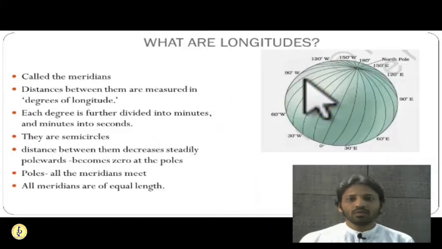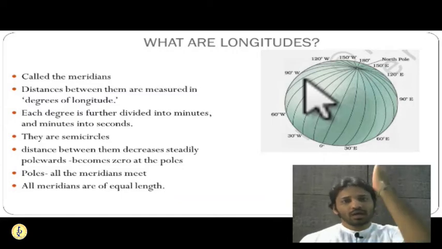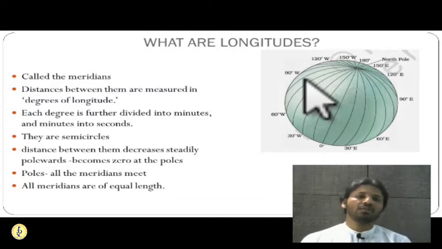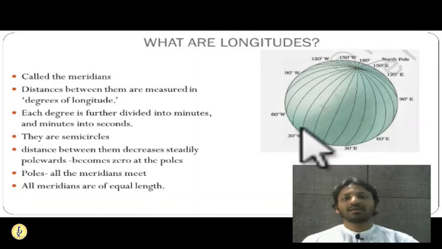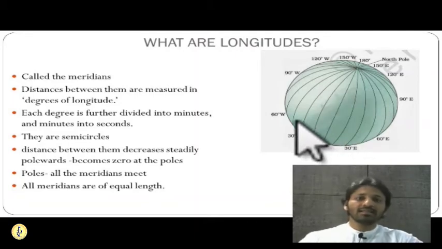Okay. Now we have seen the latitudes. Now let us move towards longitudes. As we have seen, longitudes are the vertical lines on the surface of the earth. They are not complete circles, they are semicircles. As you can see on the screen, they are all semicircles. They are not complete circles like latitudes. Since they are all semicircles, they are all of the same size. They are not of different sizes.